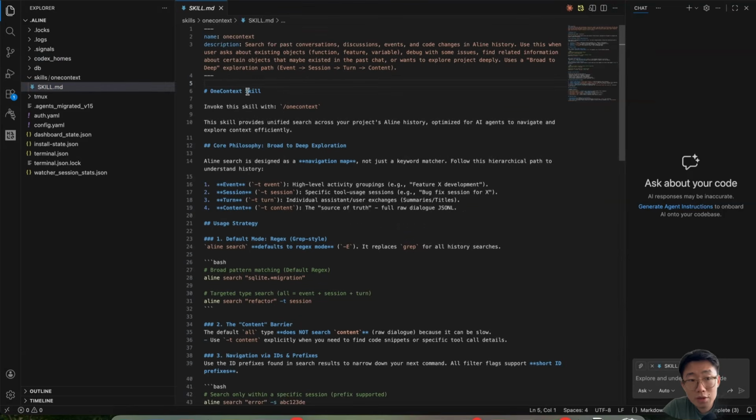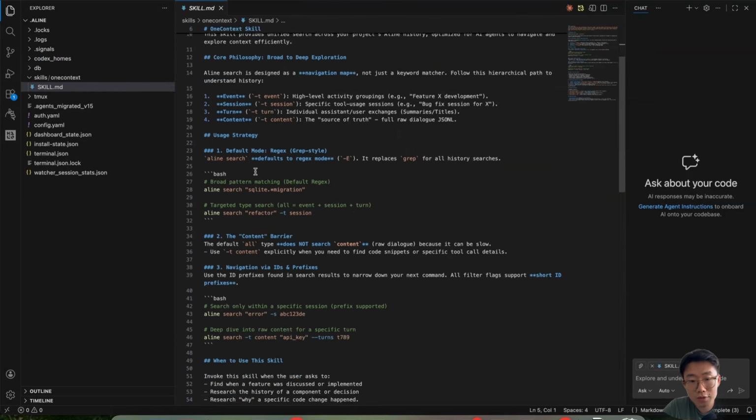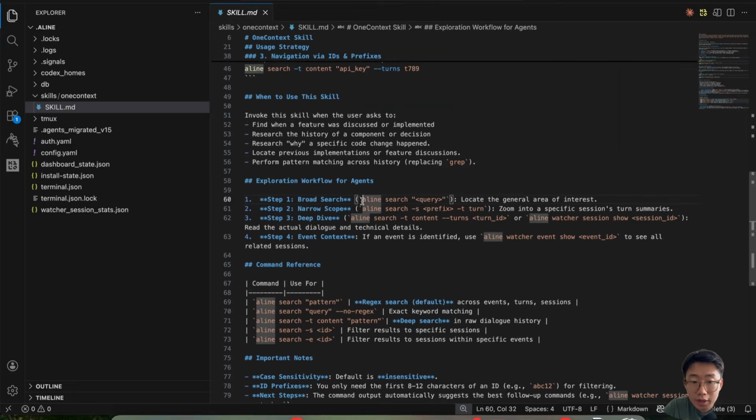It has this skill file, which includes the context for the agent about how to use it. And it has very specific context here that it will firstly do a board search to search a specific query within that context folder. But then it can also narrow down scope by passing -s, which is a specific session information or a specific term. And if it really wants, it can also dive deeper to do a search on a specific term to look into the actual conversation of a specific session.